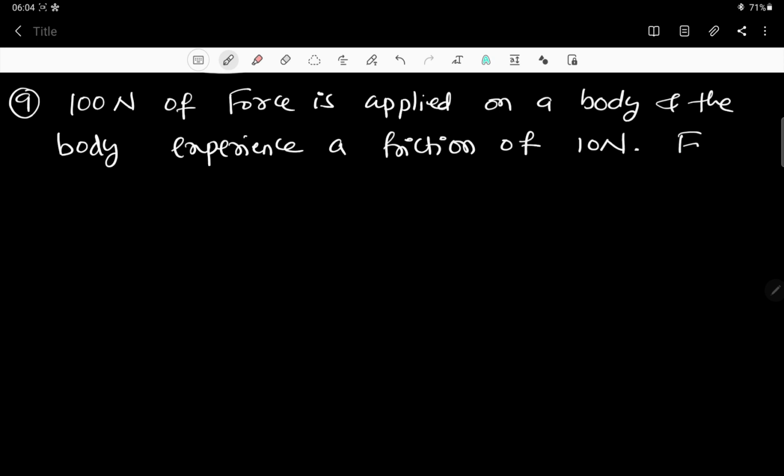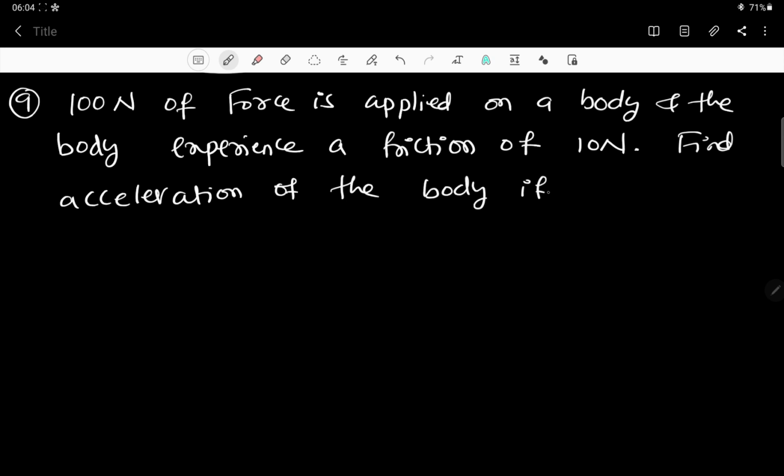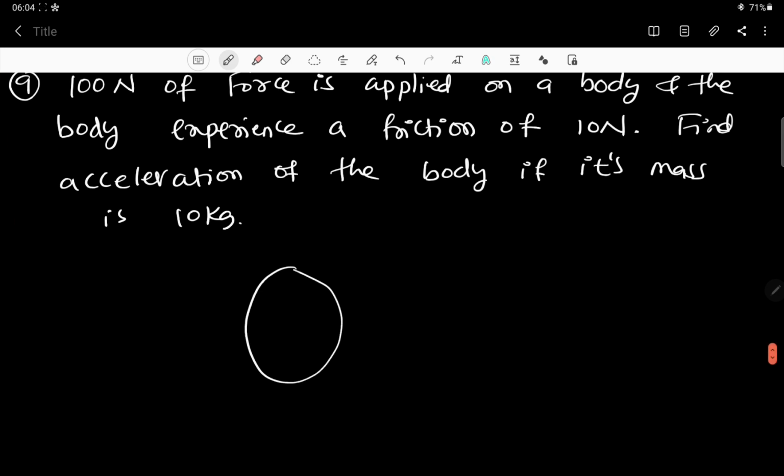Find the acceleration of the body if its mass is 10 kg.